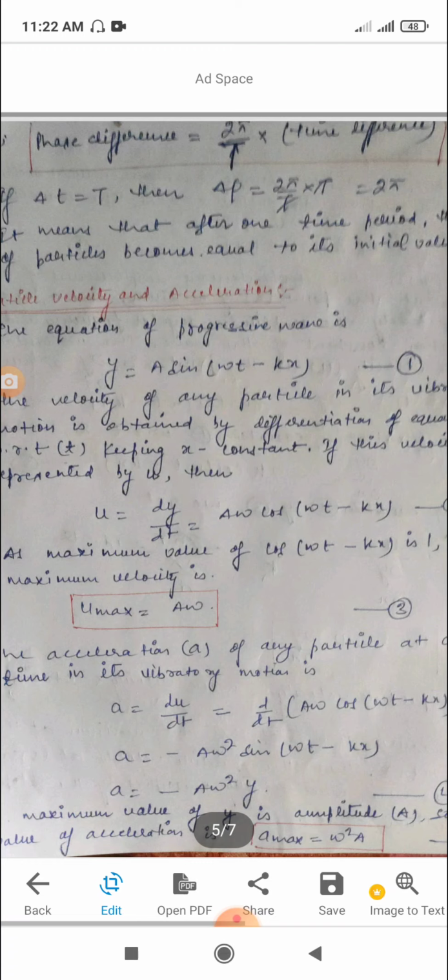The acceleration small a of any particle at any time in its vibrating motion is a = du/dt = d/dt [aω cos(ωt − kx)], or a = −aω² sin(ωt − kx), where a sin(ωt − kx) is equal to the equation of a progressive wave y. So the equation is a = −ω²y, as maximum value of y is amplitude A. So maximum value of acceleration is a max = ω²A.